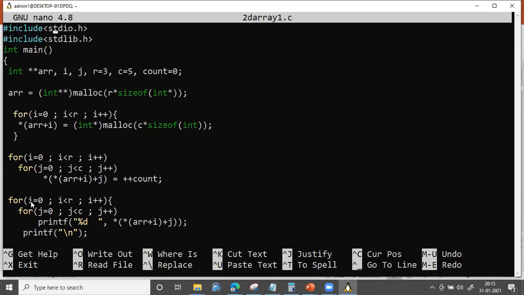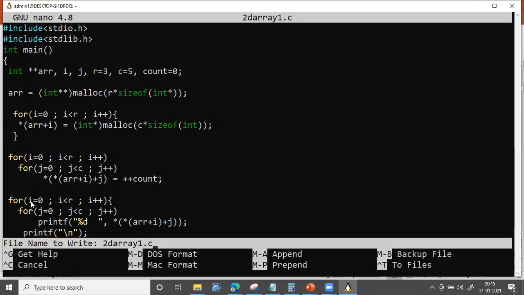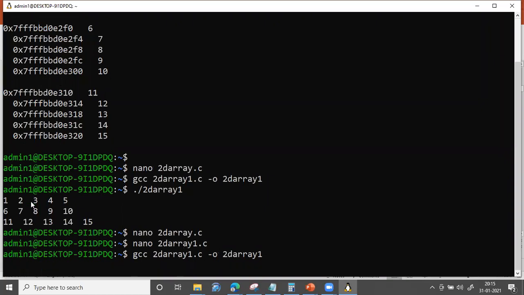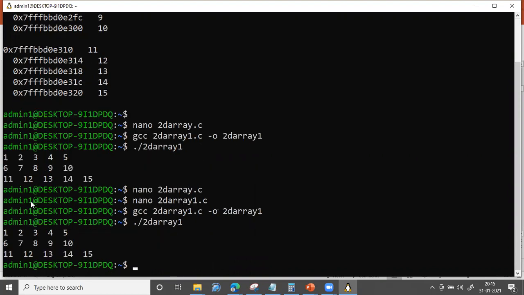So let me execute. Control O, save, Control X. So the array contains the values just like this: 1, 2, 3, 4, 5, 6, 7, 8, 9, 10, 11, 12, 13, 14, 15.